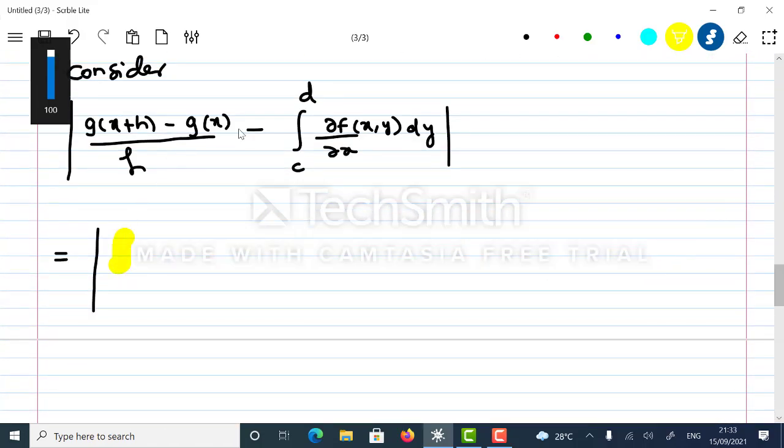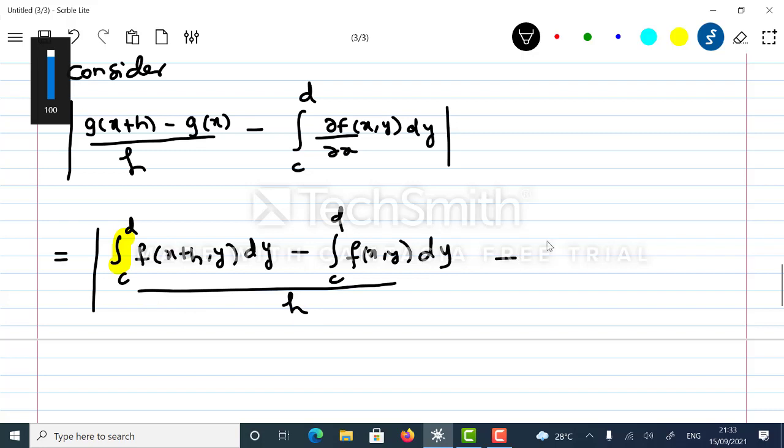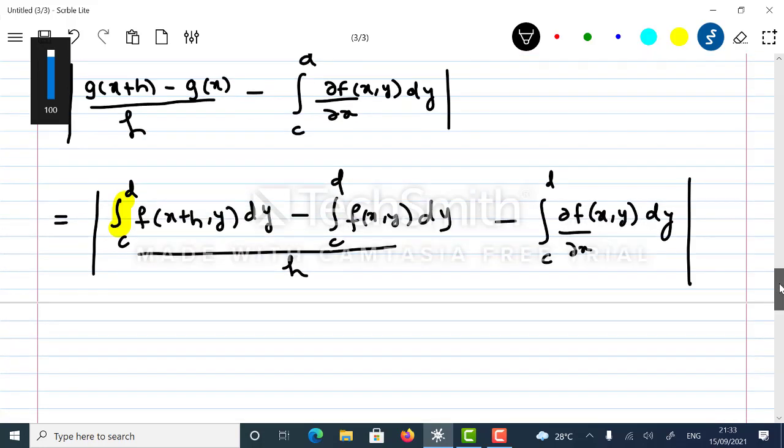So integral c to d, now here f of x plus h comma y dy, minus g of x, which is integral c to d f of x comma y dy, upon h, minus integral c to d dou f upon dou x comma y dy, mod complete.